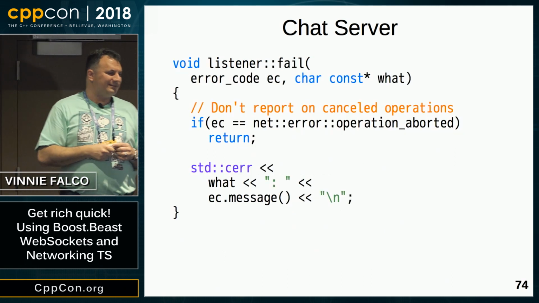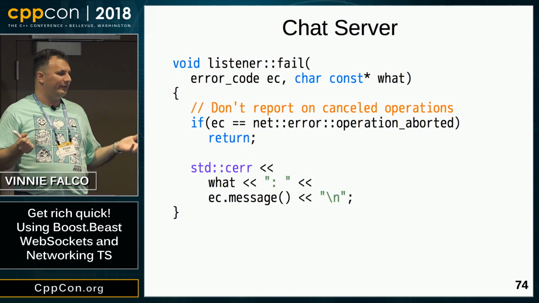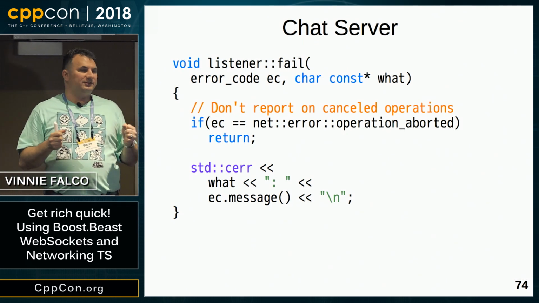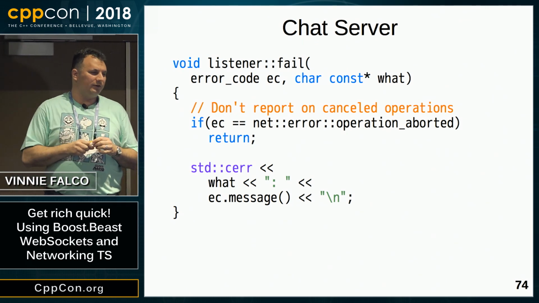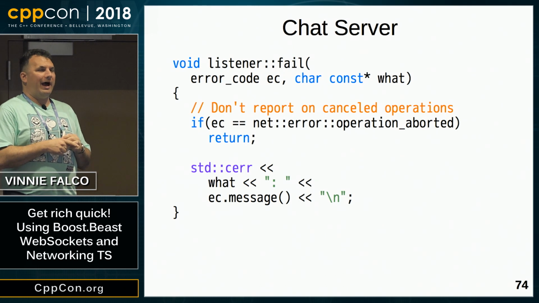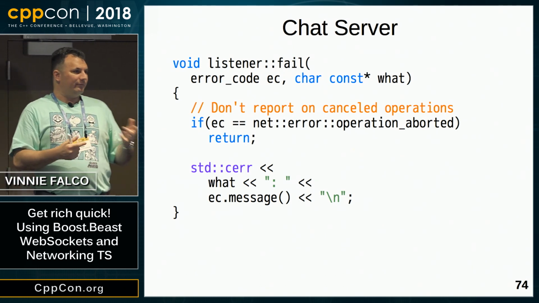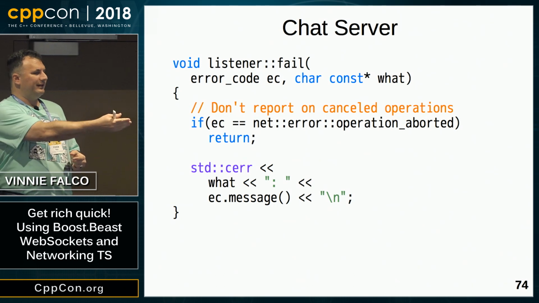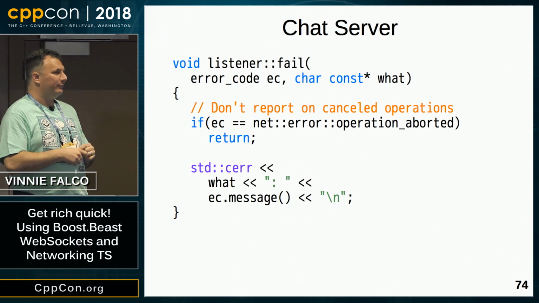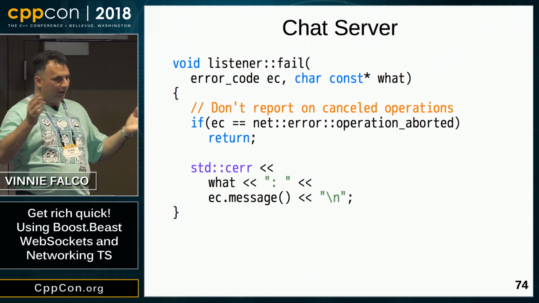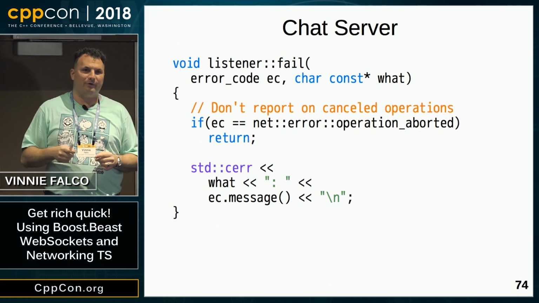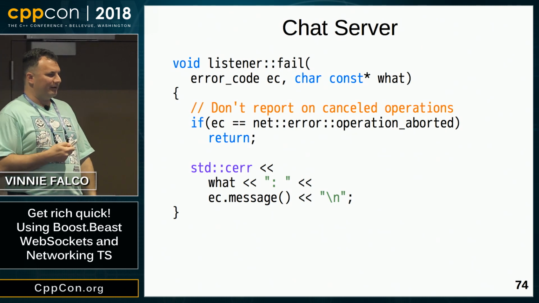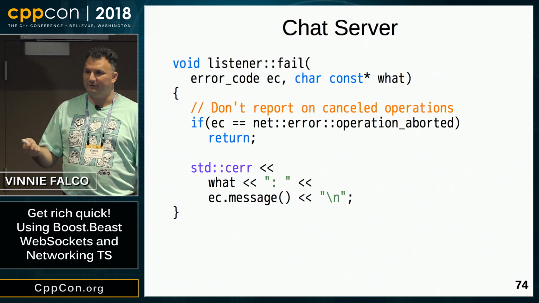So one last note on the listener. We want to know how to report the errors. There's a special error code called operation_aborted. This is what will happen if you interrupt the server, like, for example, you press Control-C, or you cancel an operation. You're going to get that error in the completion handler. We don't want to flood the log with those, so we just don't bother reporting it. Otherwise, we give them a nice error message. So that's our listener, pretty straightforward.